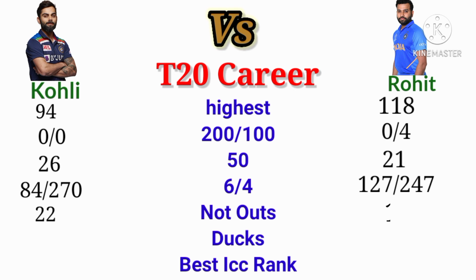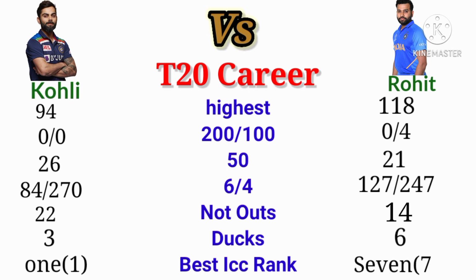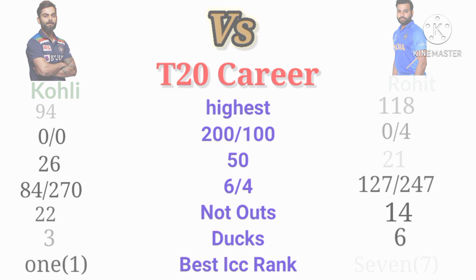Kohli got 22 not outs in T20. Rohit got 14 not outs in T20. Kohli got 3 ducks in T20. Rohit got 6 ducks in T20. The best ICC rank of Kohli is 1. The best ICC rank of Rohit is 7.